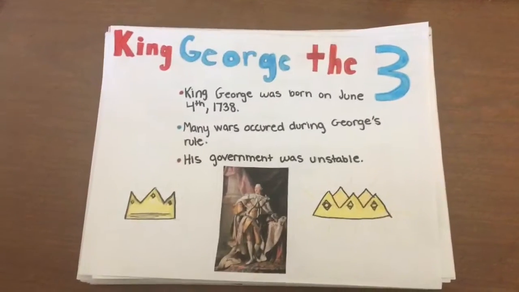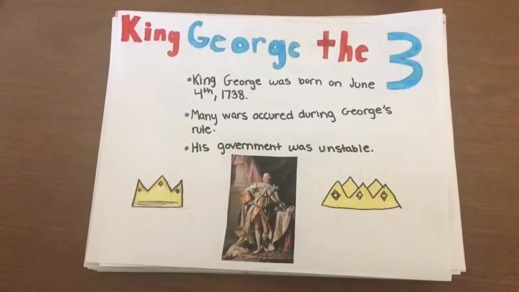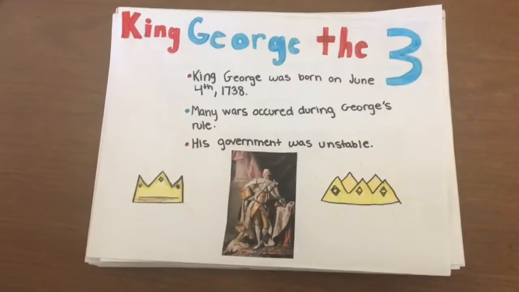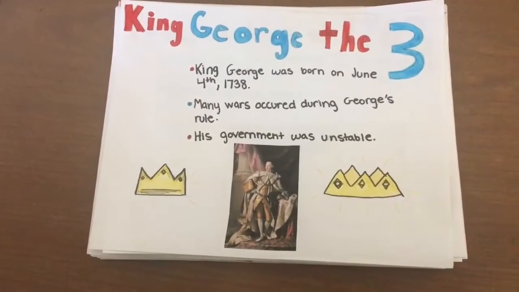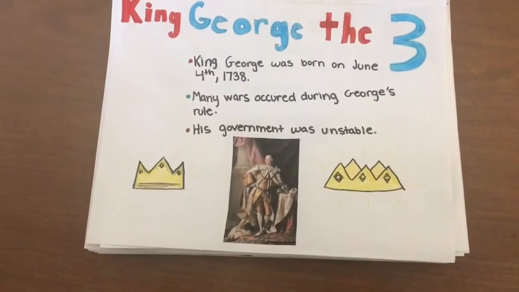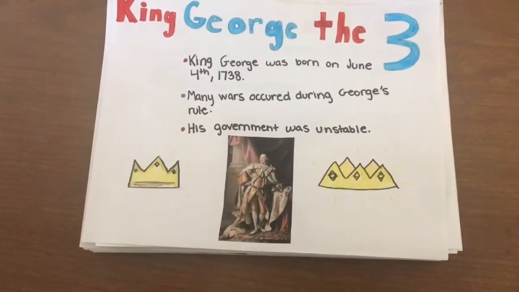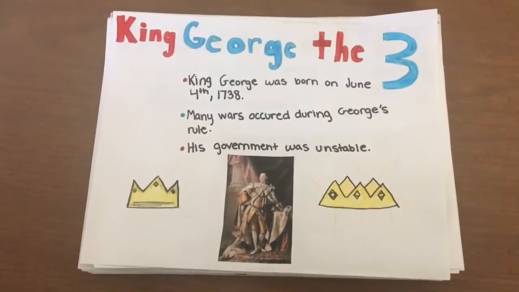King George III. King George was born on June 4, 1738. During King George's rule, there were a lot of wars. Many people thought he was insane. King George's government was very unstable.